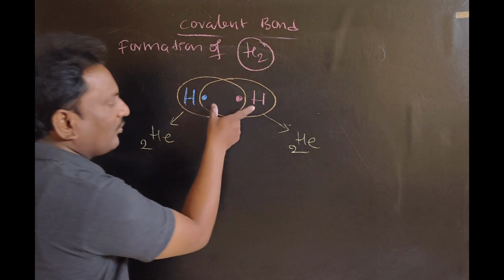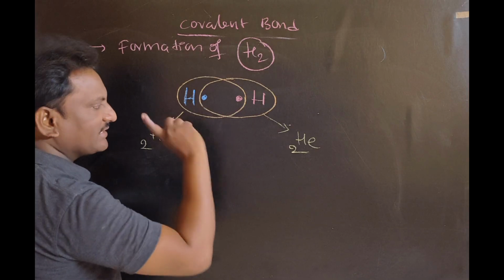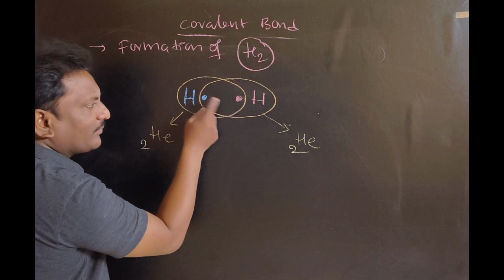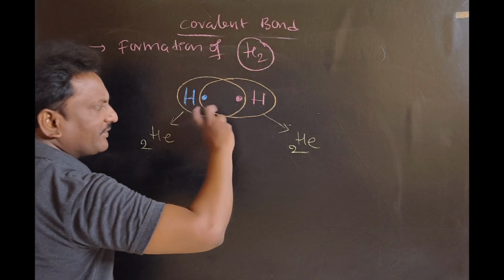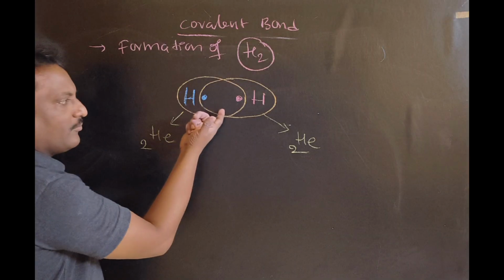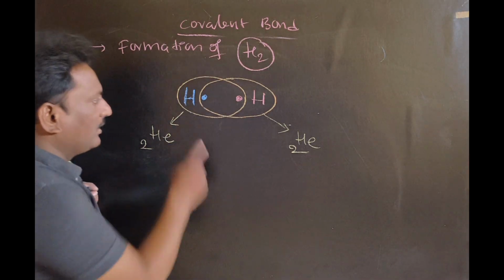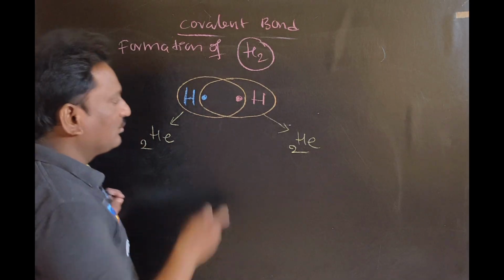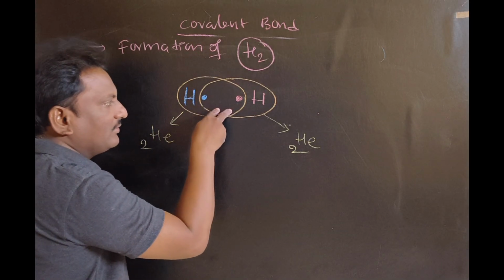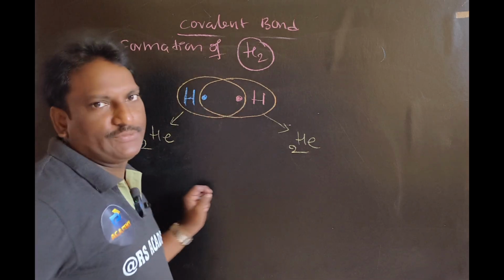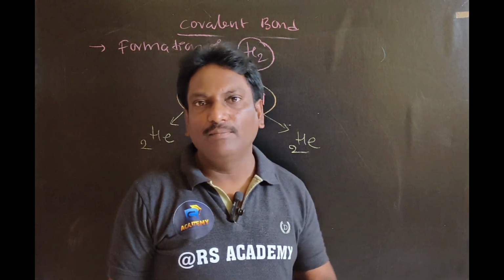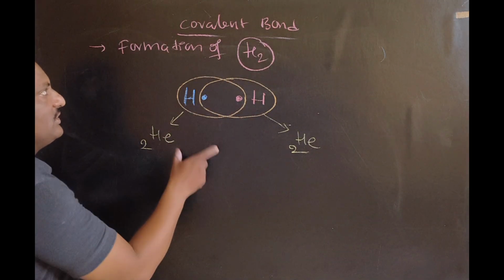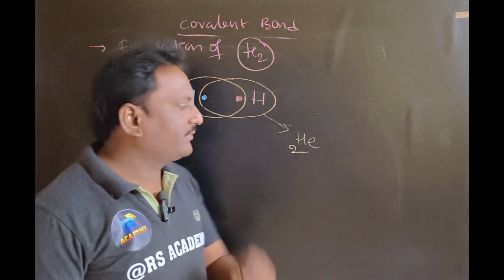So what is the covalent bond? A covalent bond is always found between two nonmetals, either similar or dissimilar, by a mutual sharing of an electron pair. This pair is equally shared between both and is equally contributed by both. This hydrogen has given one electron and this one also contributed one electron. So the contributed pair of electrons is equally shared between both. This is called a covalent bond, and this compound is called a covalent compound. Is it clear? So this is the formation of the hydrogen molecule.